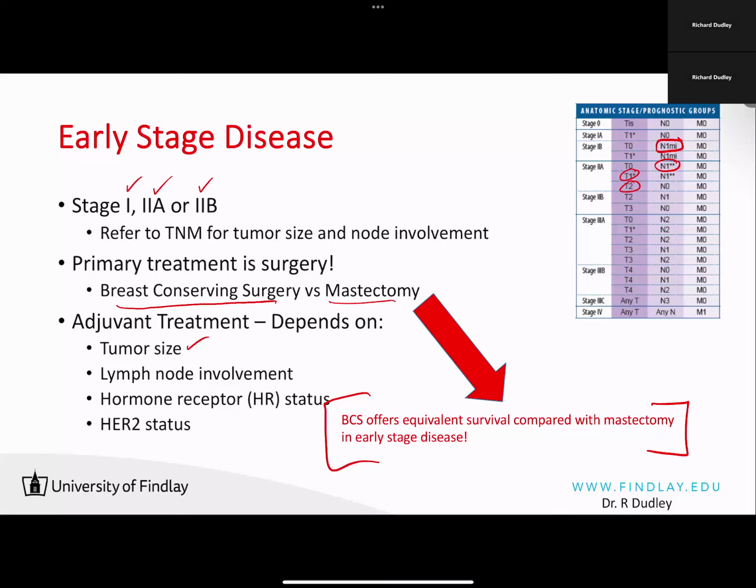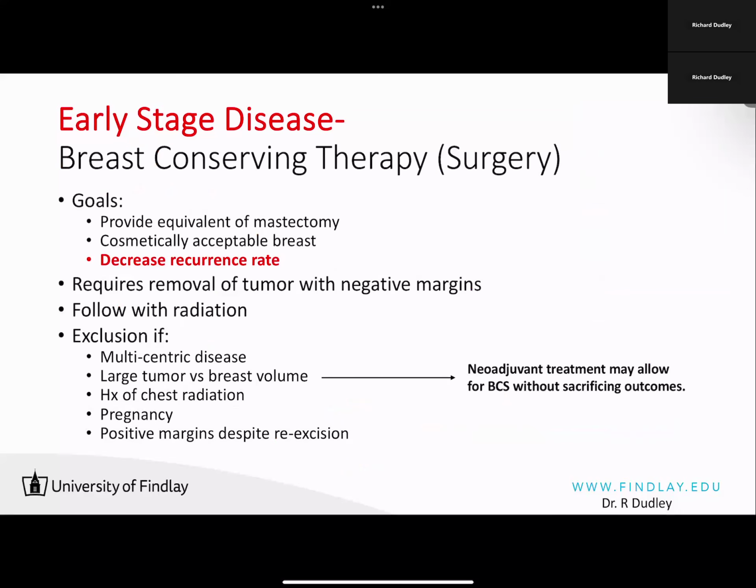So that might inform your decision on how aggressive to be in the adjuvant setting with certain tumors. Lymph node involvement, again, too. If you've got some micrometastatic disease, maybe we need to be a little bit more aggressive. Hormone receptor status, HER2 status, all of this informs our decisions on what to do in the adjuvant setting.